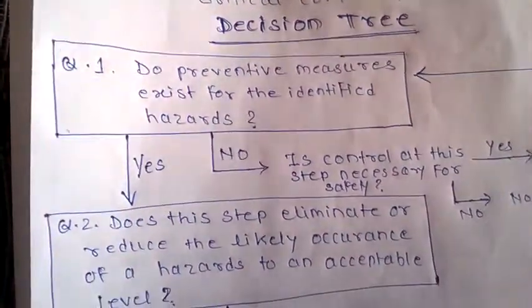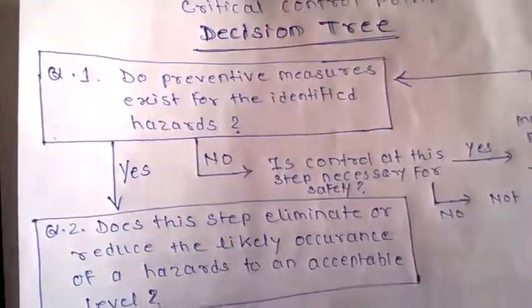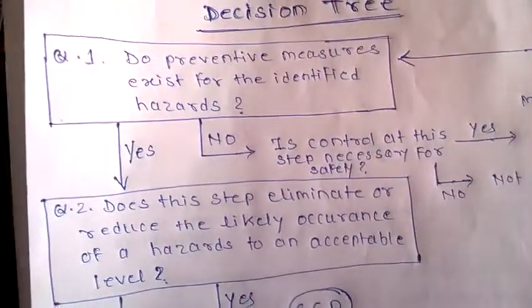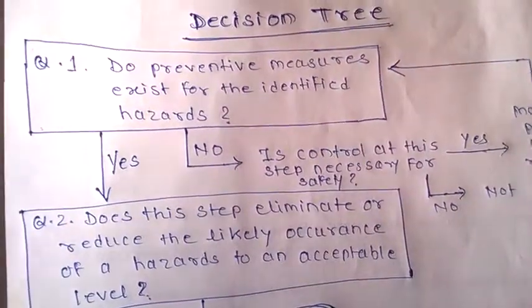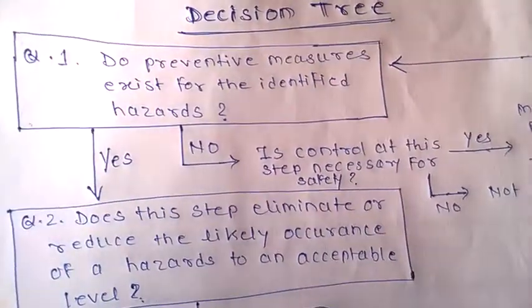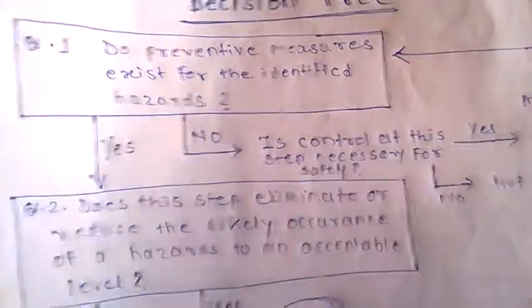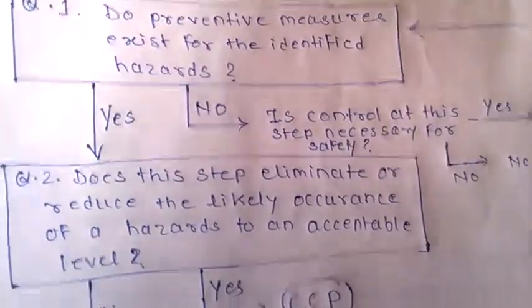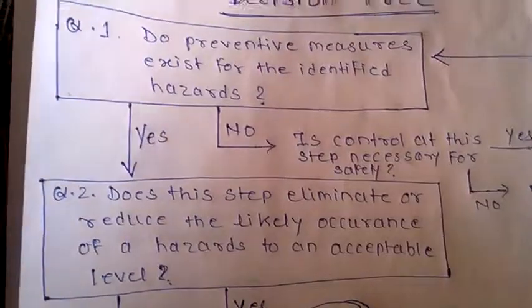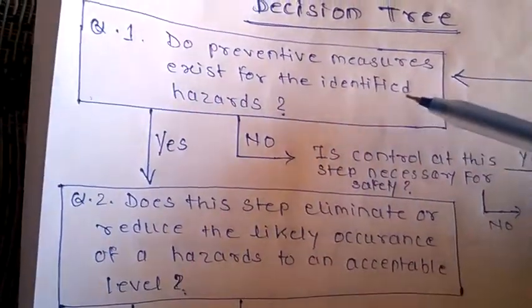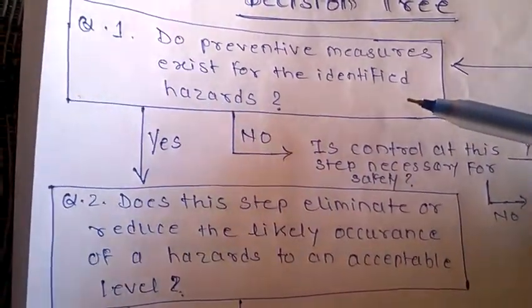Okay, so suppose you have any hazard associated with your food, physical or chemical. First ask the question: do preventive measures exist for the identified hazard?